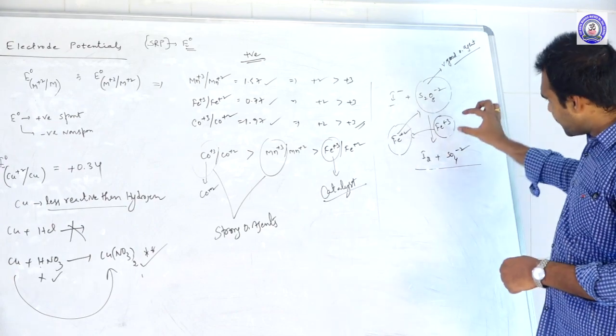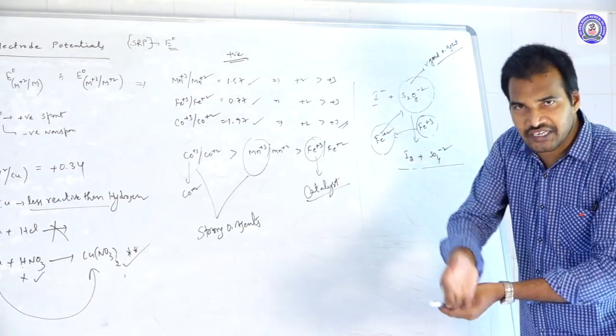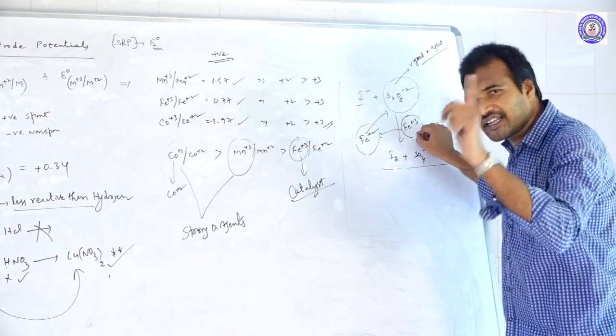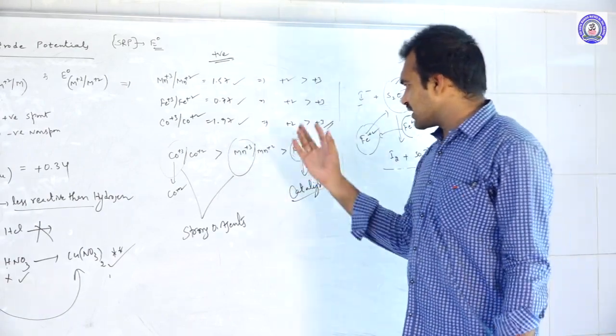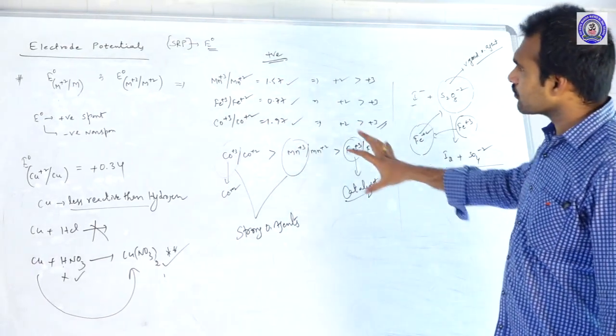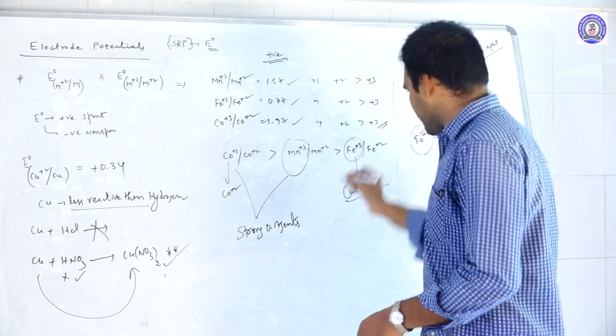Understood? So like this, ferric ions are participating, but in the same way as they participate, they are coming out. That means ferric ions here are acting as what? Catalyst. So this is a beautiful explanation of the catalytic behavior of ferric ions. Okay, so this is about the electrode potential values of M+3 to M+2.